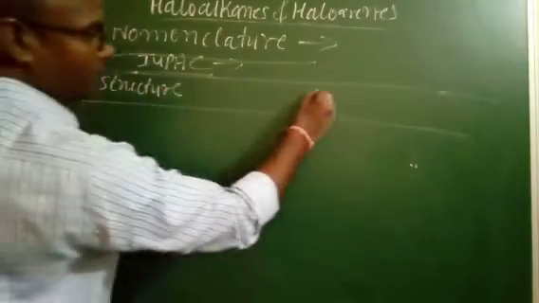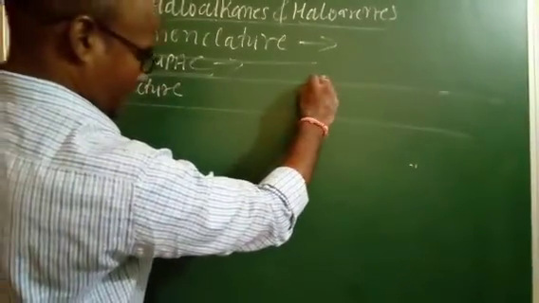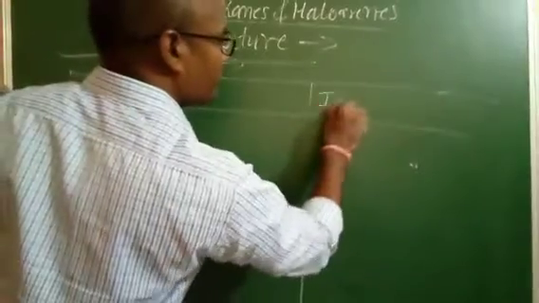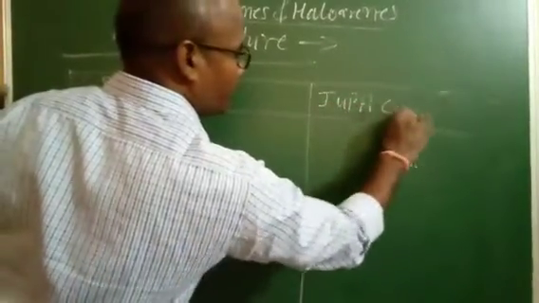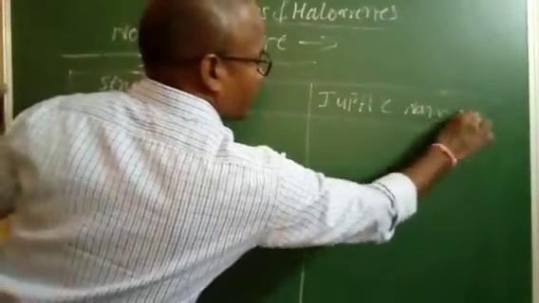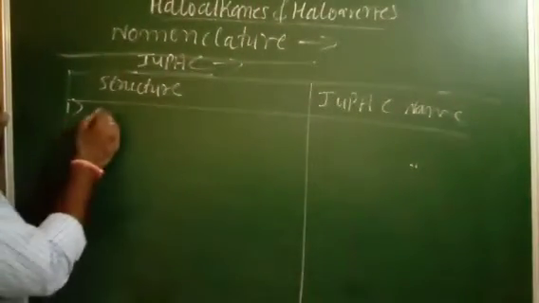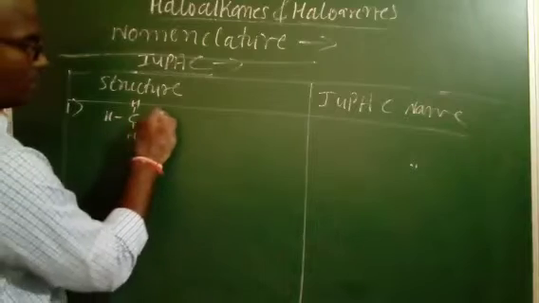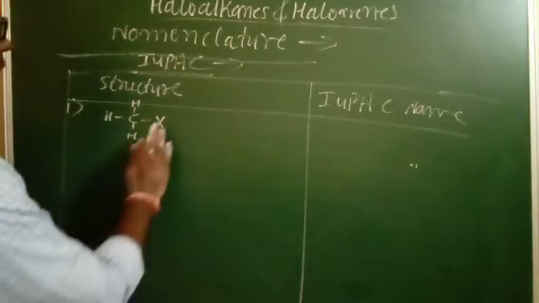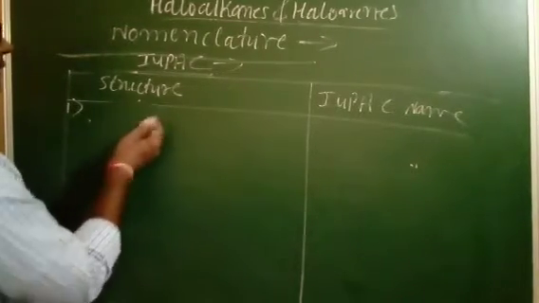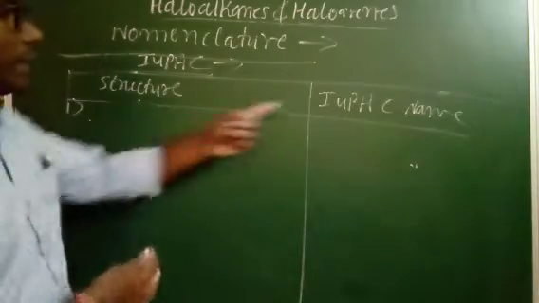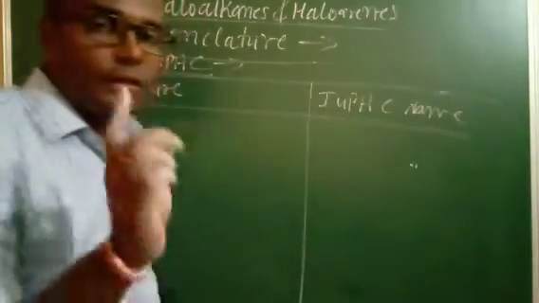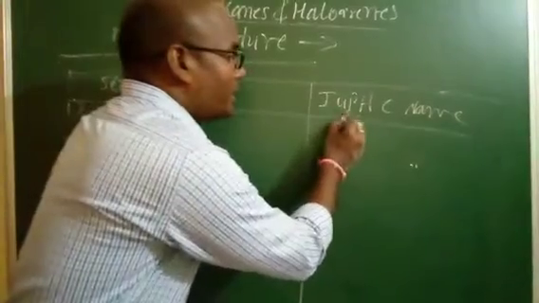Here I will write the structure, and this side is the IUPAC name of the respective compound. In IUPAC naming, first we have to use the prefix, that is halogen.